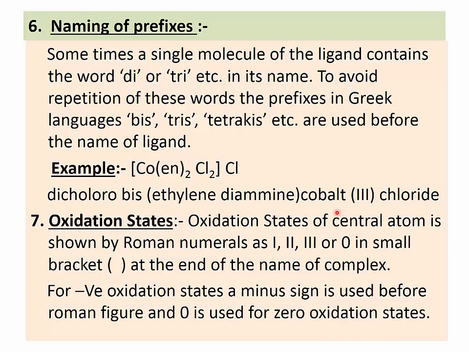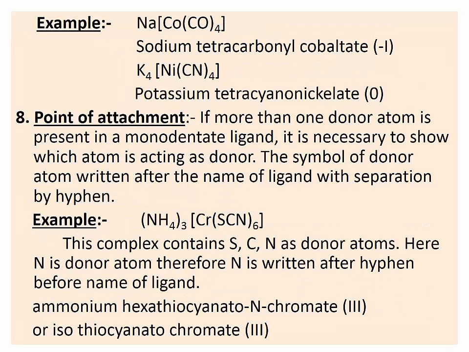So see as an example, here in this complex, dichlorobis(ethylenediamine)cobalt, and this is the oxidation state of cobalt, which is written in Roman numerals inside the brackets. Follow? This is about the oxidation state. Let us discuss some more examples.